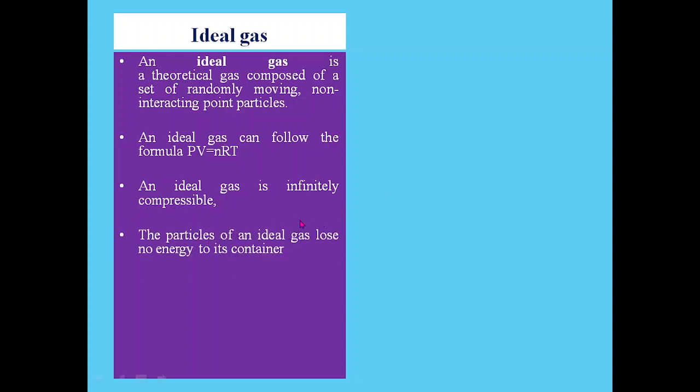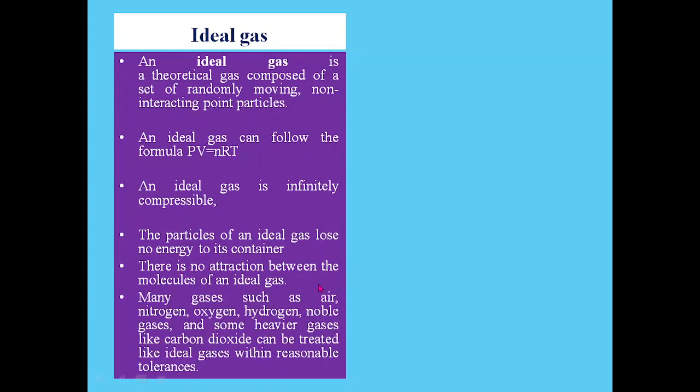The particles of an ideal gas lose no energy to its container. It doesn't give its energy to the container, whatever the volume may be. There is no attraction between the molecules of an ideal gas, and many gases such as air, nitrogen, oxygen, hydrogen, noble gases and some heavier gases like carbon dioxide can be treated like ideal gases within reasonable tolerance. That means at low temperature and medium pressure, we may say.